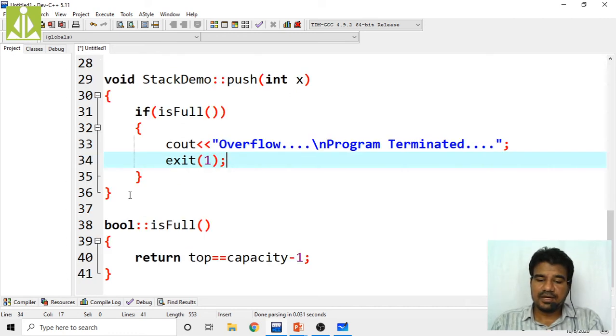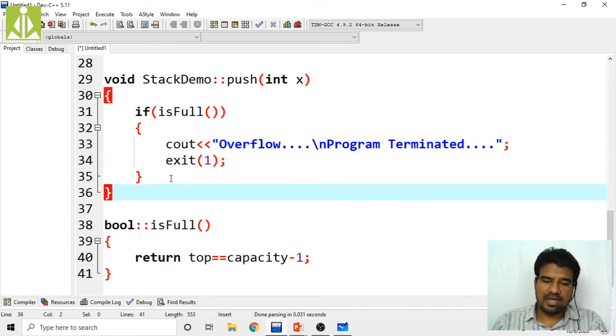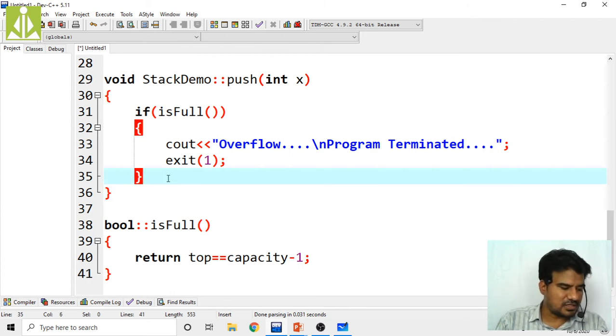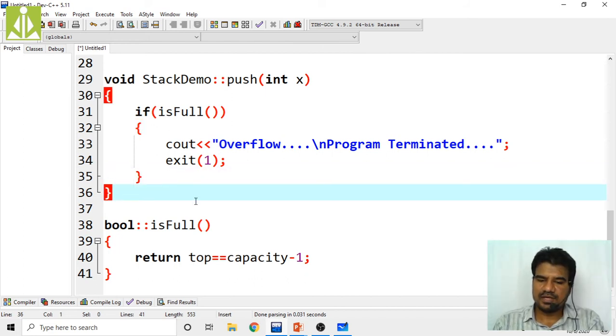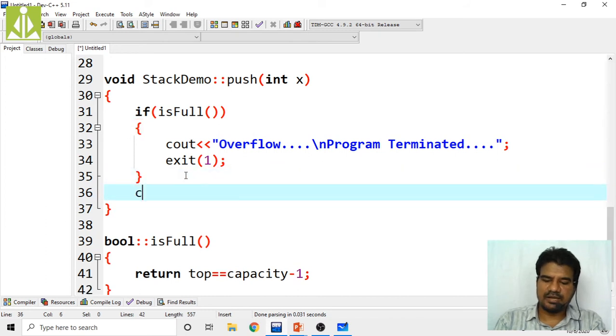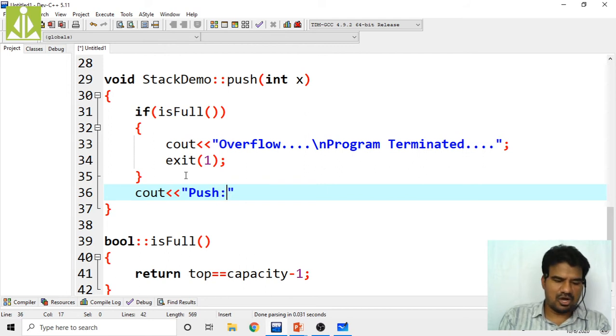Next, after pushing, we have not pushed anything yet. We simply checked whether my stack is full or not. If it is not full, I have to push that element into the stack. That is the push operation, for whatever element we are pushing, which we have received into x.